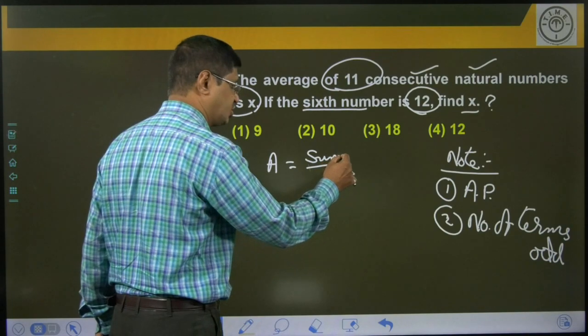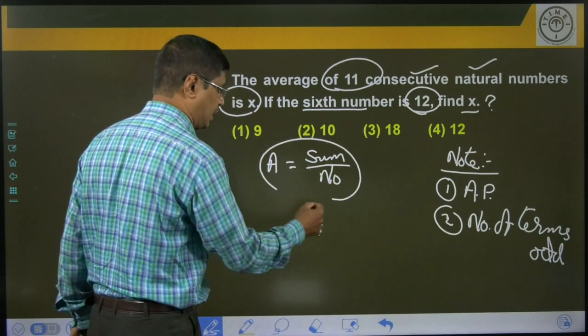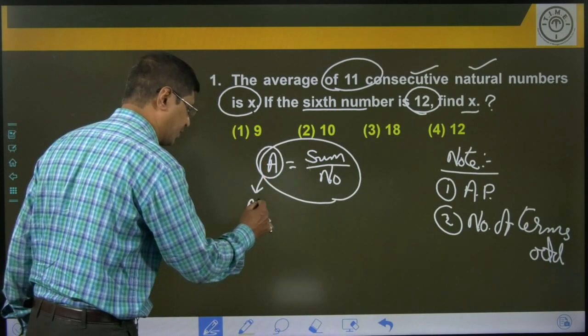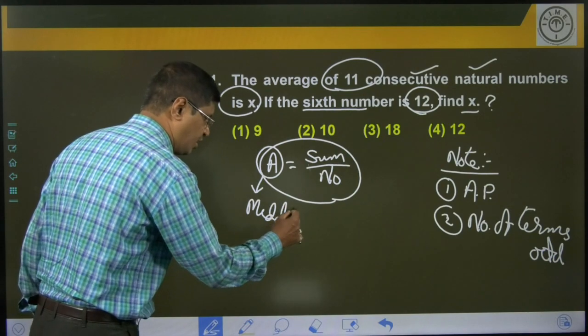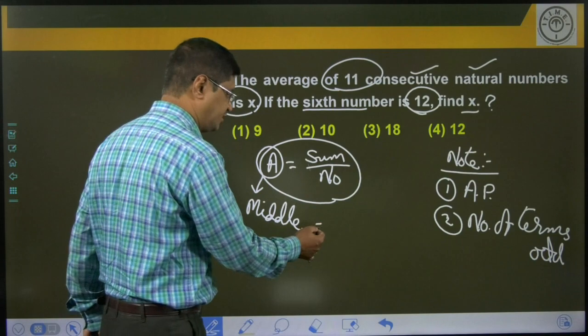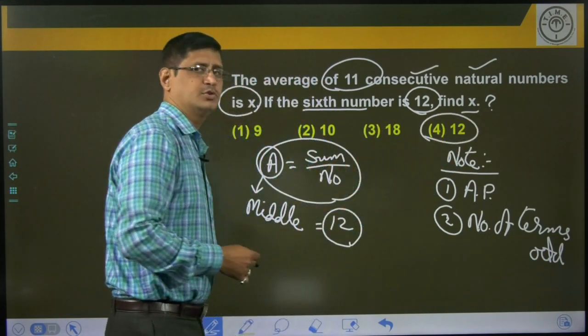So what is the discussion here? The average means sum of the observations by number of observations. This average is always a middle number. Average is the middle number. So what is the middle number here? Middle number is equal to 12. So what is the average? Average is equal to 12.